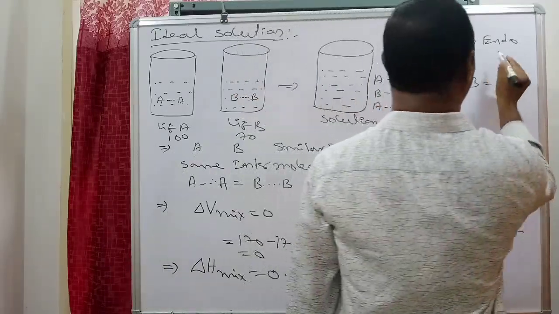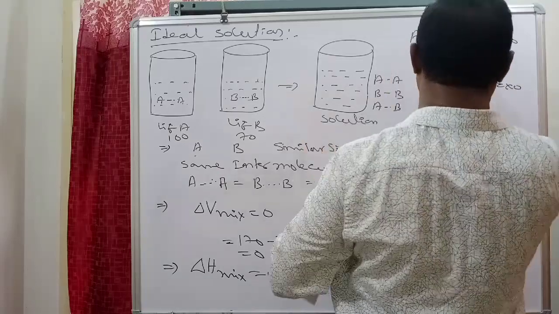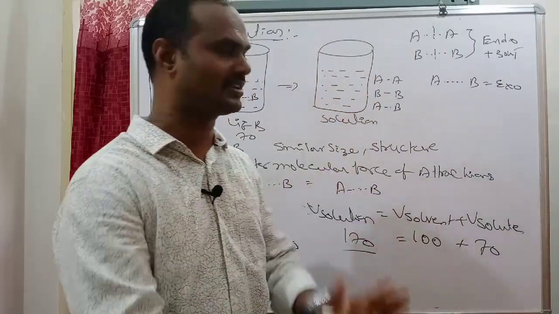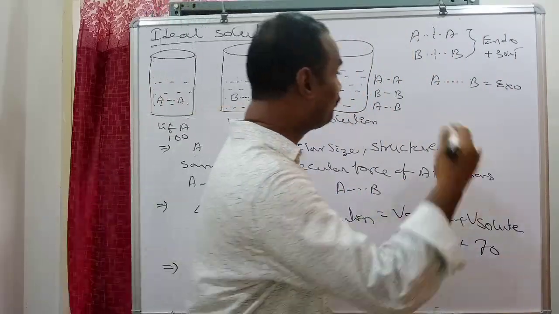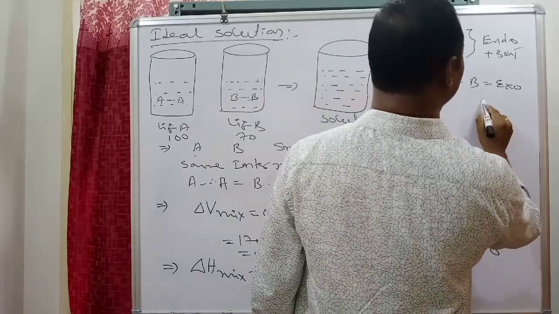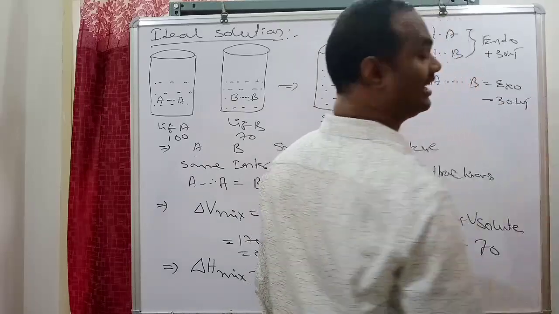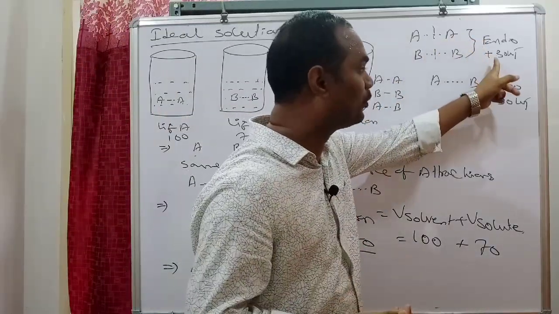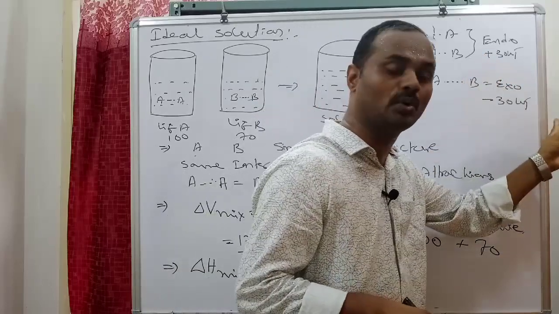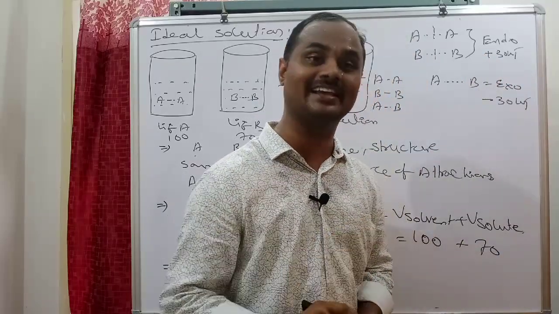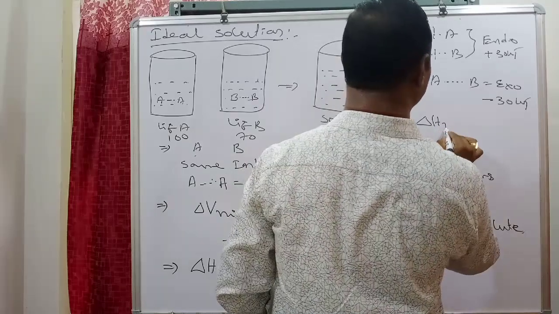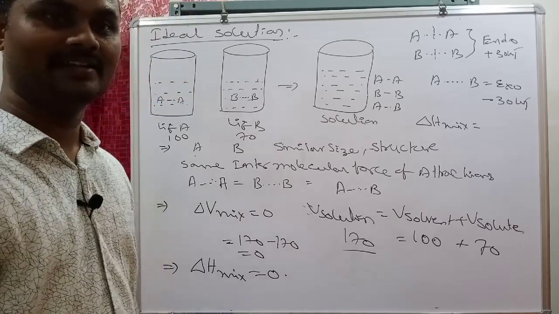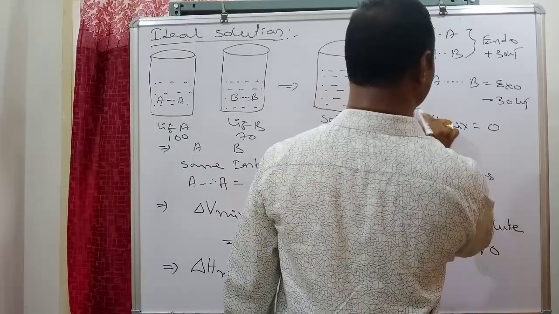Suppose in the endothermic process, to break down attractions, plus 30 kilojoules of energy is utilized. Just consider that value. While forming AB attractions, the same 30 kilojoules of energy is released. That is, the energy taken in the endothermic breaking equals the energy released in the exothermic process. Therefore, the resultant delta H mix is equal to plus 30 minus 30, which is equal to 0.